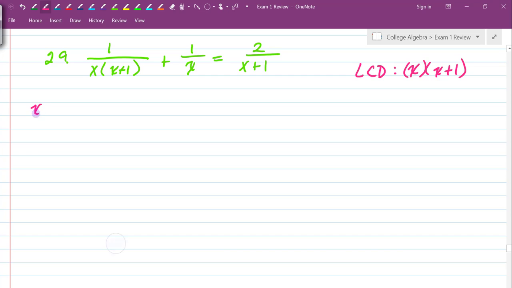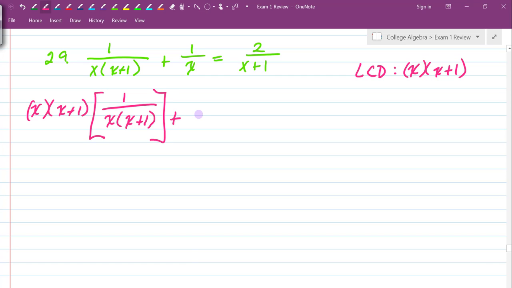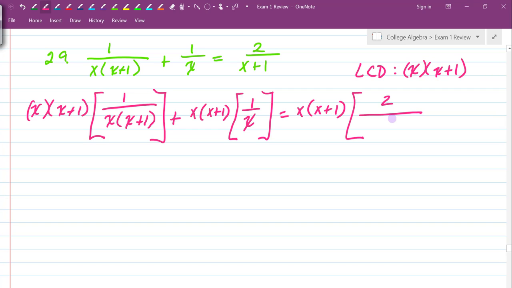So it's going to be x times x plus 1 multiplied by 1 divided by x times x plus 1, plus x times x plus 1 times 1 over x, is equal to x times x plus 1 multiplied by 2 divided by x plus 1.